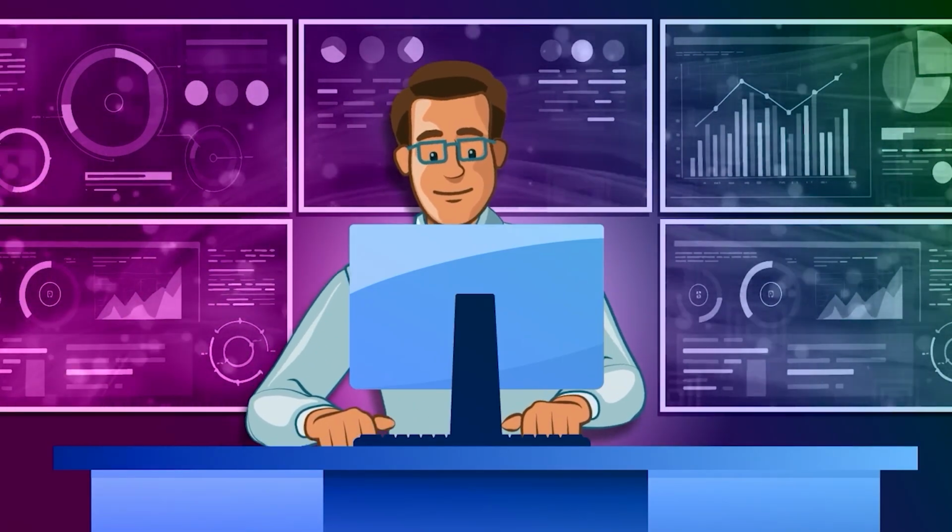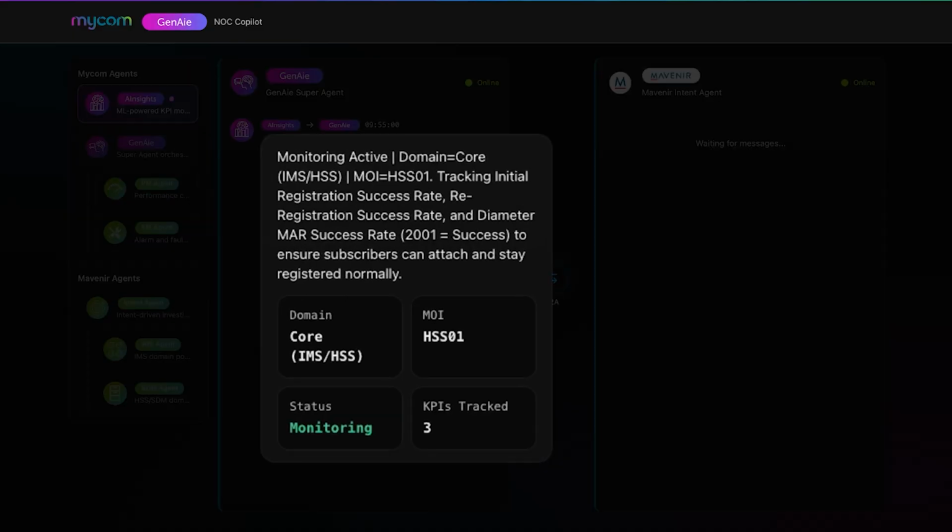Let's get going. The NOC Copilot is leveraging AI Insights machine learning agent to scan the performance of IMS and HSS network functions, monitoring initial registration success rate, re-registration success rate, and diameter MAR success rate.